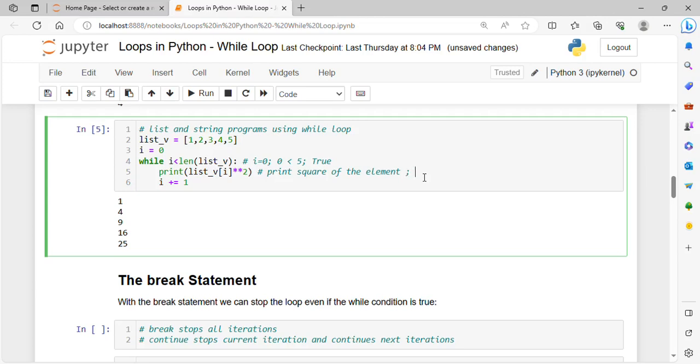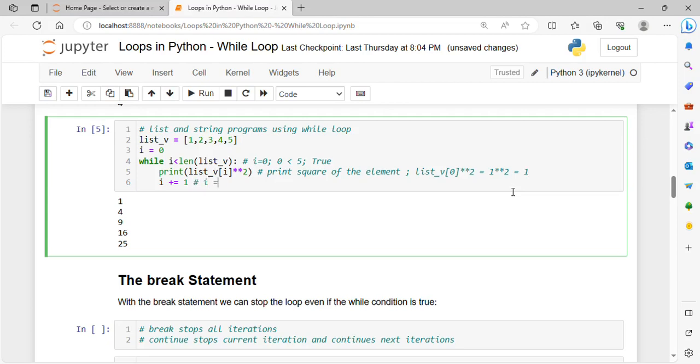That means my logic is list_v of I. So list_v of 0, that means the 0th element, which will be 1, square of this, 1 square, which is 1, and increment I.